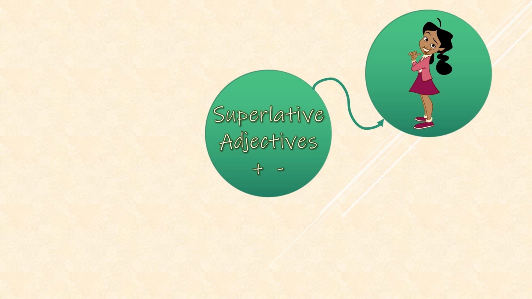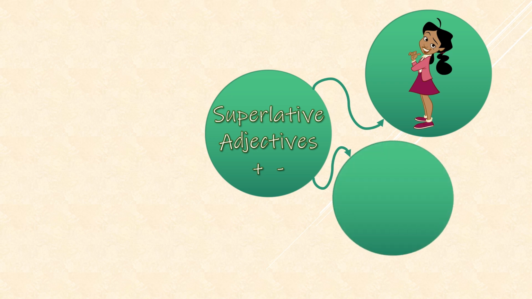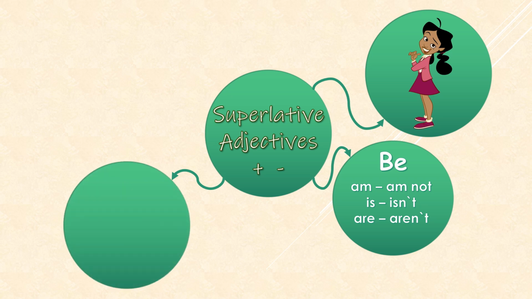So then you have chosen your noun, you need the verb be. In this case, the verb be has three conjugations: am, is, are, or the negative form, am not, isn't, aren't. Please always remember to use the correct conjugation. For example, my father is, I am, my house is, we are, and so on. Well, you have the subject and the verb be. What's next? Well, then you need the adjective.